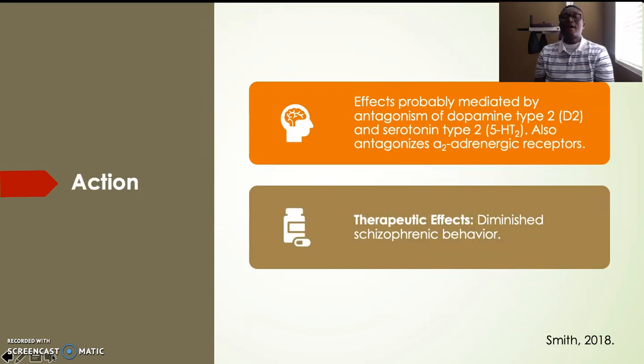Action: Geodon's effects are probably mediated by antagonism of dopamine type 2 and serotonin type 2. It also antagonizes alpha-adrenergic receptors. The therapeutic effect for Geodon is that it diminishes the schizophrenic and manic behavior in patients with schizophrenia and bipolar disorder.